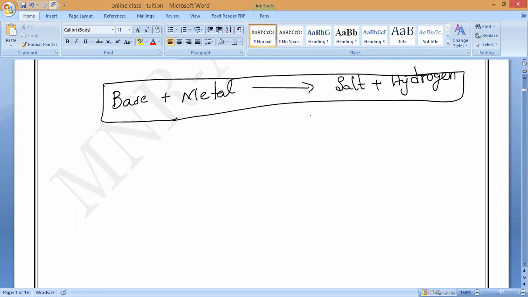Yes, sir. Now, let us go to the next property. Shall we start? Okay. Now let us start with the sixth property: bases react with acids. Already we have studied in the case of acids that acid will react with base. Now we are going to study bases reacting with acids. Acid plus base, what do we get? What did you study last? Tell me the properties of acids.